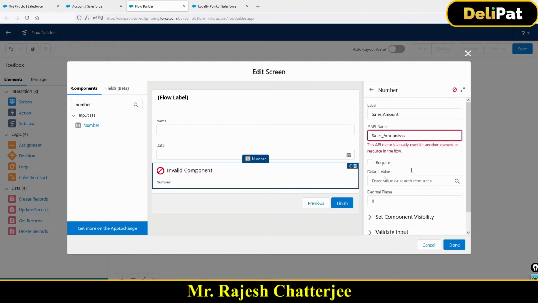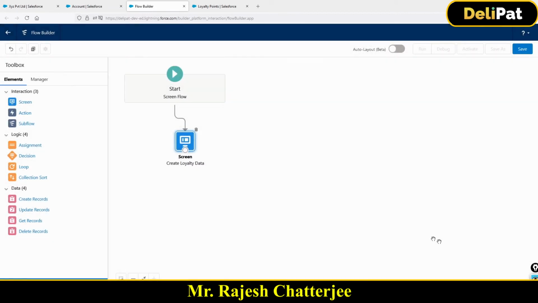Now if you see here, I have created the correct data type, because the API name already exists, so I just have given a few extra S's to make sure this is unique. Okay, now this is cool, right? Done. My screen is ready, my record ID is ready. What next? Next is I have to create a loyalty data.